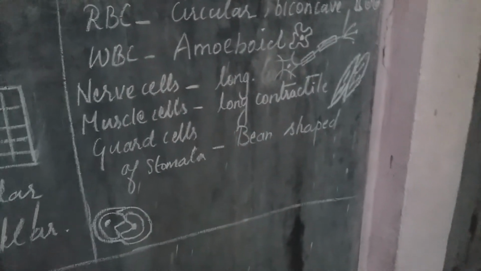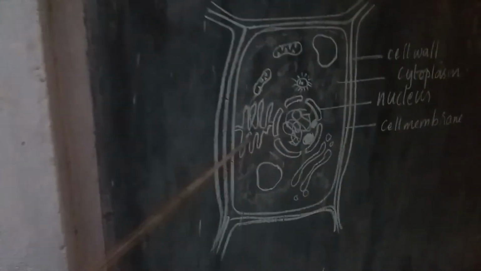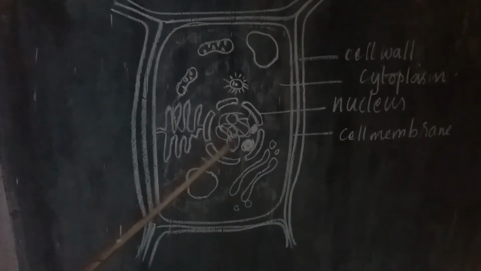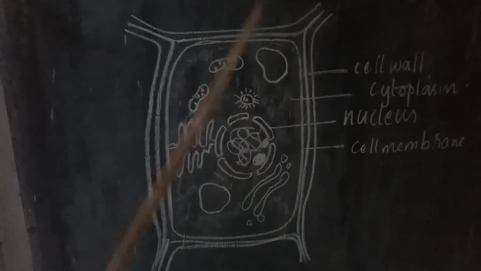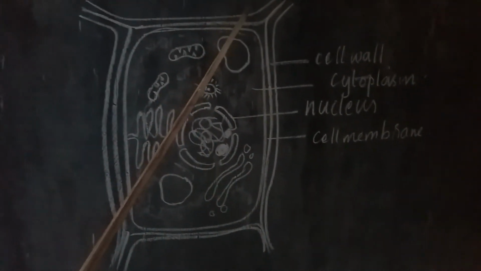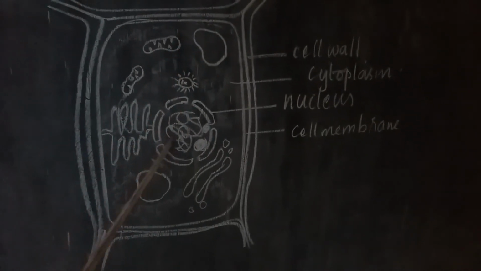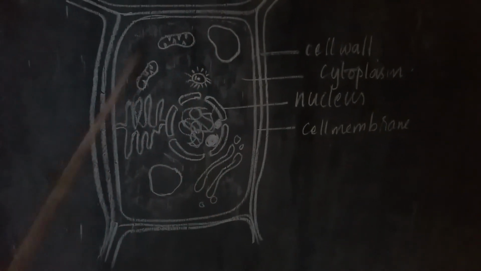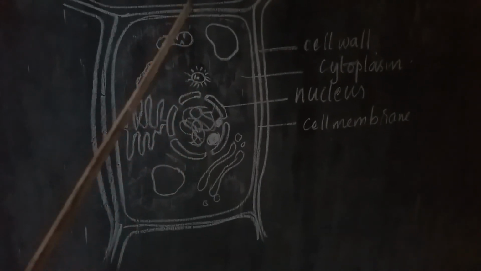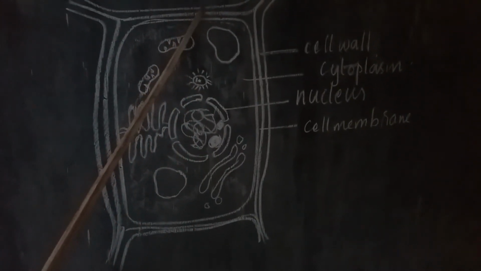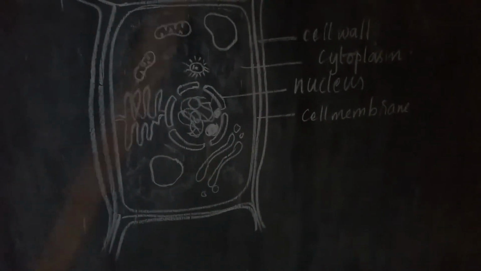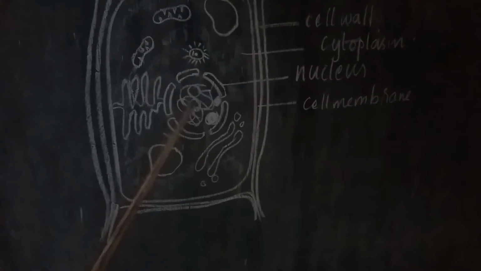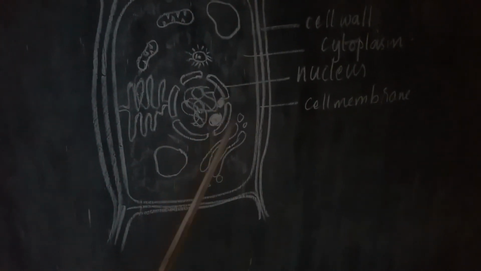Then the structure of the cell. This is the basic structure of the cell. The very important parts of the cell are the cell wall, cell membrane, nucleus, cytoplasm, and its organelles. These are the different structures of the cell. These are the important parts of a cell. Let us study this in the next class.